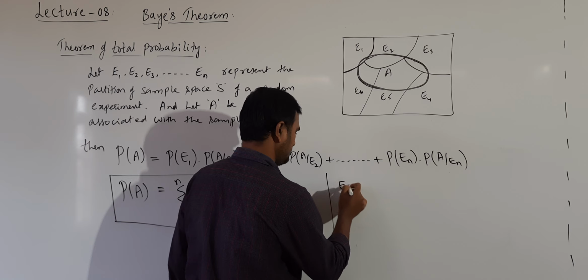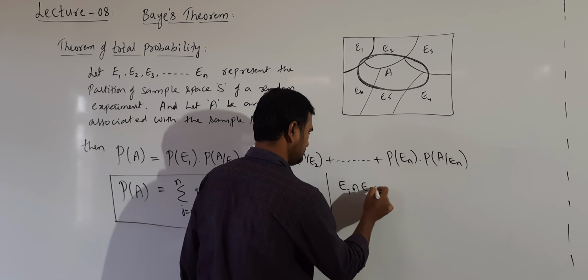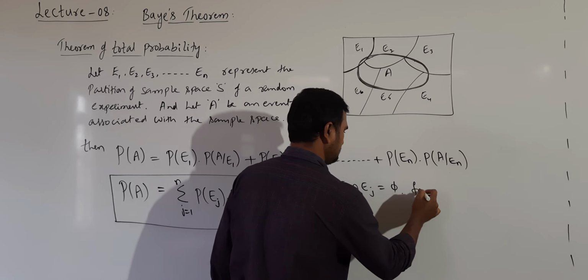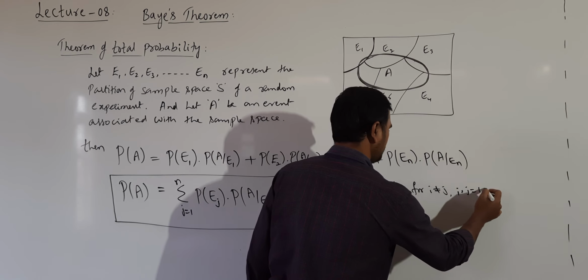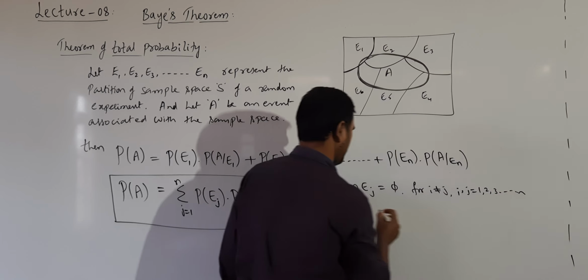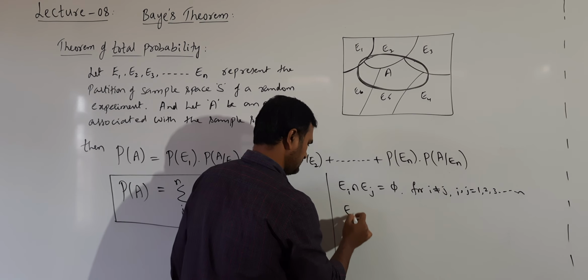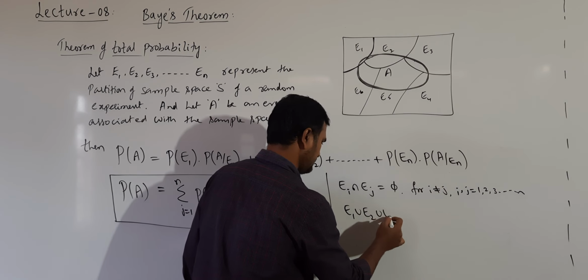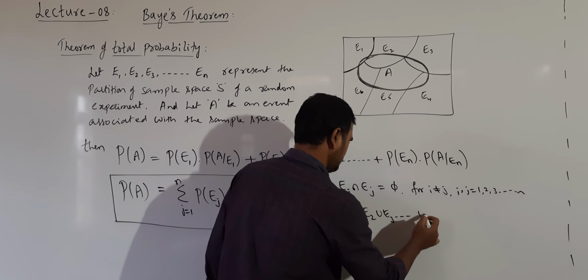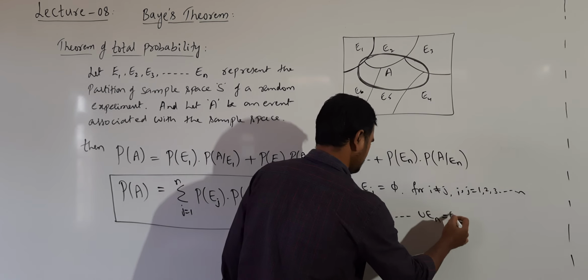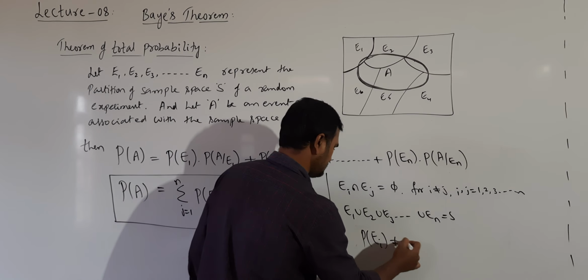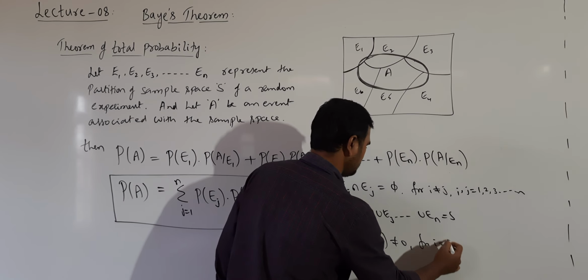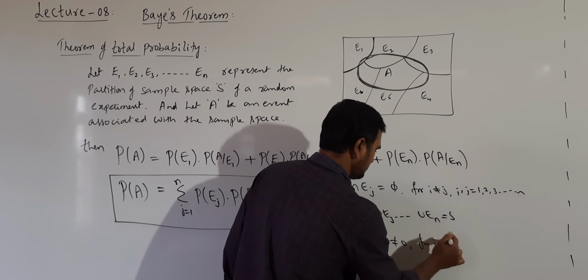Here Ei intersection Ej is the null set for i not equal to j, with i and j values 1, 2, 3 up to n. The union of all these, E1 union E2 union E3 up to En, is the sample space, and P of Ei is not equal to 0 for i equal to 1, 2, 3 and so on up to n.